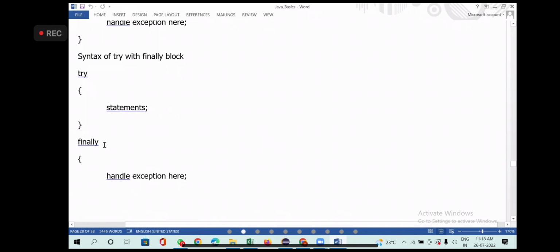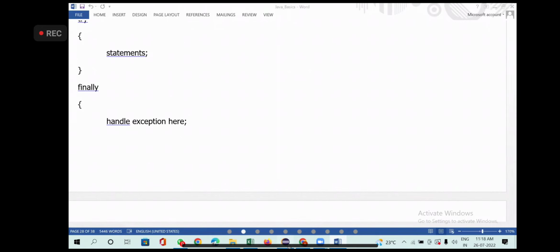You cannot write finally on its own, like the static block we already have, where we are not doing anything, just opening and closing. Finally will not be allowed that way. Finally requires try to be there. Okay, now let's look at this example.